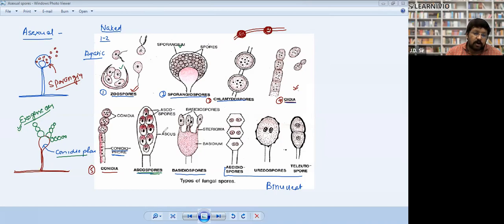This complete body is called ascus. So they ask what is the number of ascospores inside ascus. Inside this sac-like, covering-like structure called ascus, either there will be 4 or there will be 8 in number. The maximum chances are there will be 8 ascospores. Rarely there will be 4 ascospores. So this is the frequently asked question: number of ascospores inside ascus. Note it down.